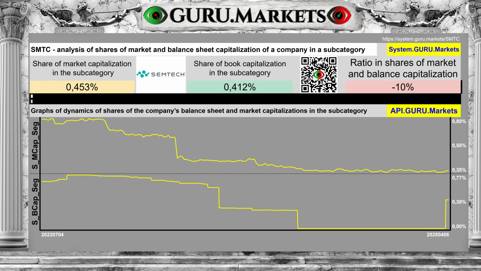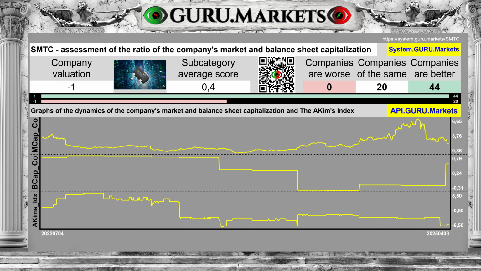Having made a comparison of the occupied shares of the market and book value, we see the following. The occupied share of Semtech Corporation in the subcategory when assessing the exchange value is 0.453%. The balance sheet capitalization is 0.412%. This is 9% less than the share of the exchange value. Assessment of the company's share of market and balance capitalization in the subcategory: bad, minus 1 point.